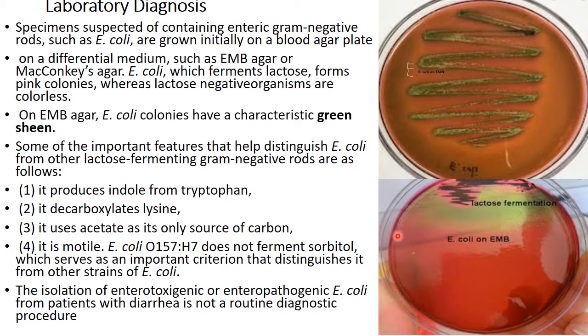You know that MacConkey agar is also used. You know what happens on MacConkey agar? The gram-negative E. coli bacteria ferment the lactose, and as a result the colonies of E. coli will be pink, and non-lactose fermenters will be white colonies. And Salmonella, we have discussed that Salmonella are non-fermenters, so the colonies of Salmonella are white. On EMB agar, E. coli colonies have a characteristic green sheen.